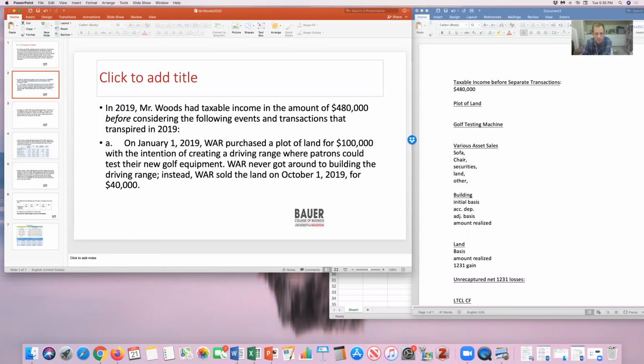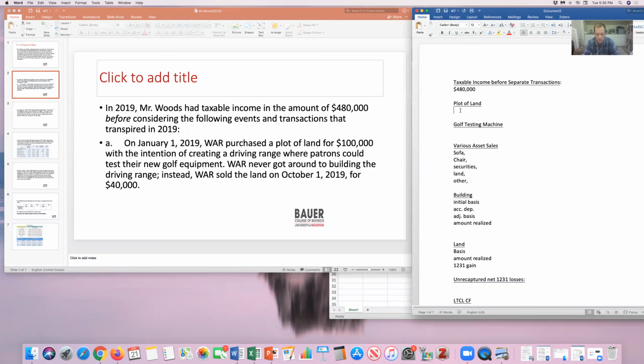Well, land doesn't depreciate, so their basis is $100,000. Amount realized is $40,000. So they're going to have a $60,000 ordinary loss from this plot of land that they intended to use in their business. That means it's not an investment, so it's not a capital loss.